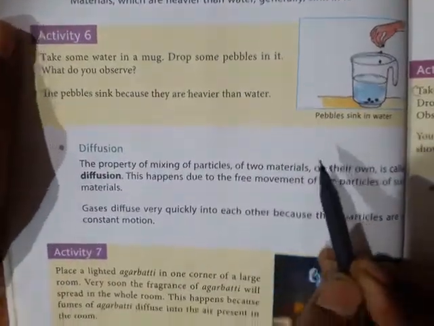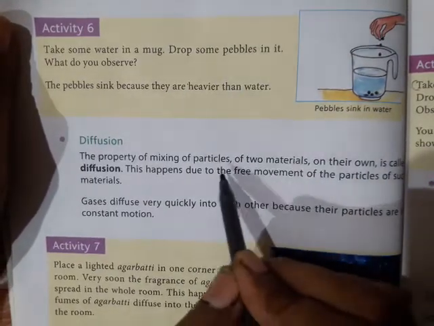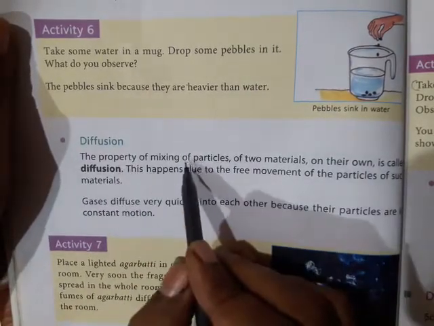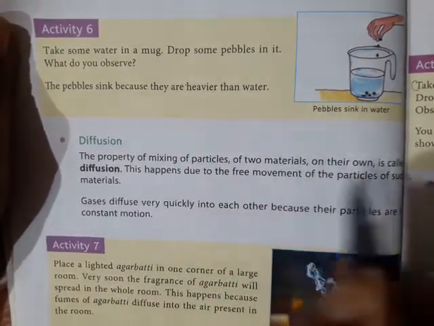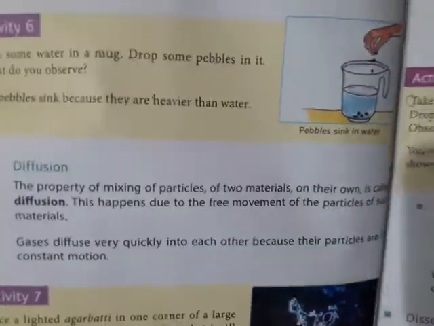Diffusion: mixing of particles of two materials on their own. The property of mixing of particles of two materials on their own is called diffusion. If you read it one time, you can understand this.